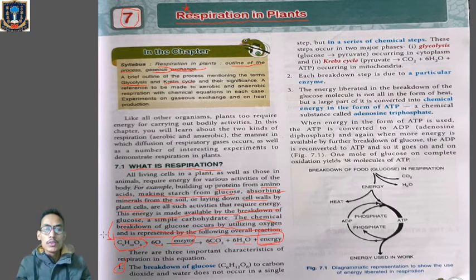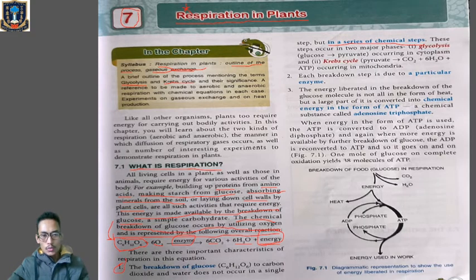When we go through the reactions, we see that glucose will be broken down to carbon dioxide, water, and energy, but it's not a single step. We have a series of chemical changes that will lead to the formation of energy from the glucose molecule.